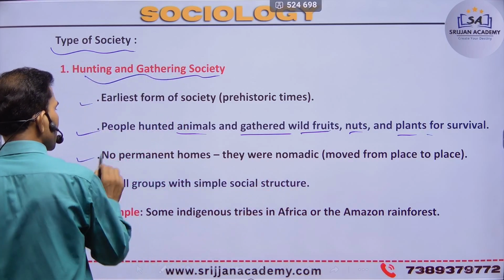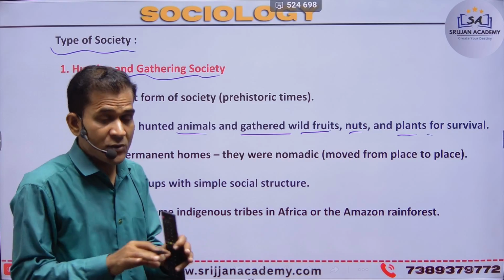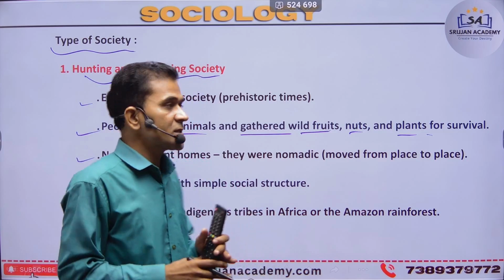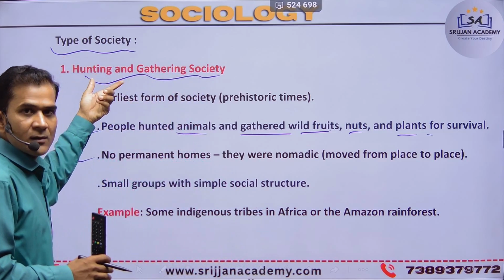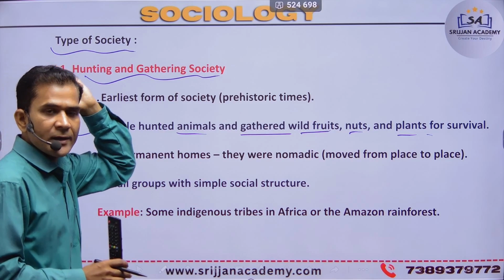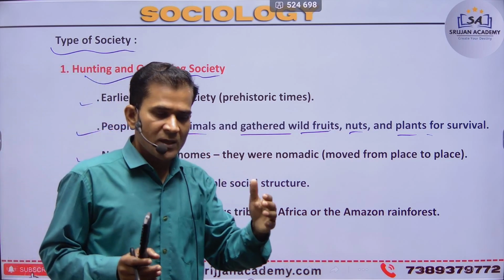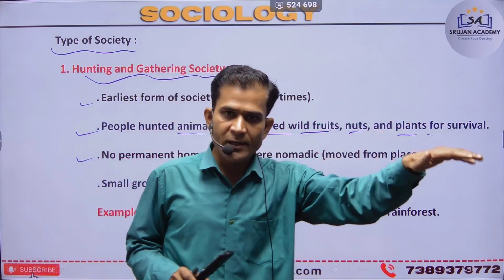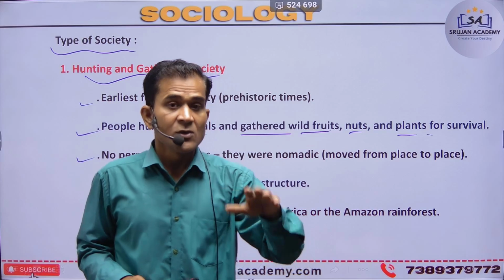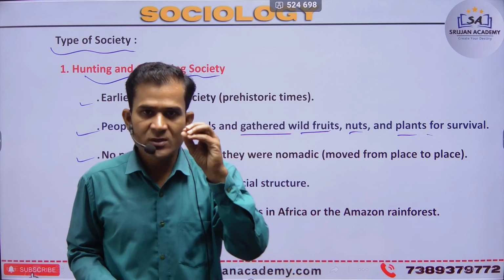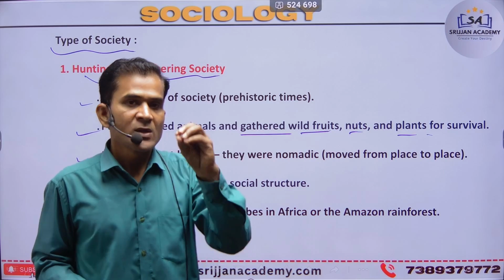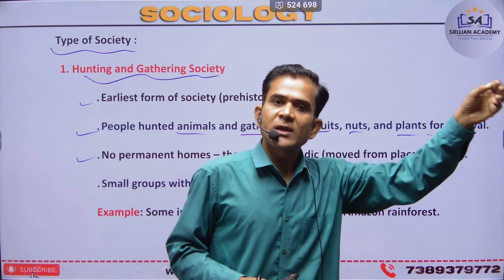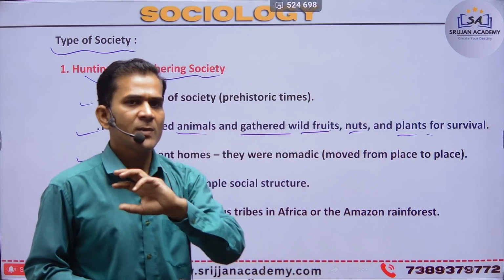Next, no permanent home, nothing like any rest home, building, or room, because this is a hunting society. They hunted any animals so they could survive. After finishing one animal, they went for others, with nothing for agriculture or pet animals. Survival is the most important, so they left that area and went to another area. So that's not a permanent address, not a permanent home.